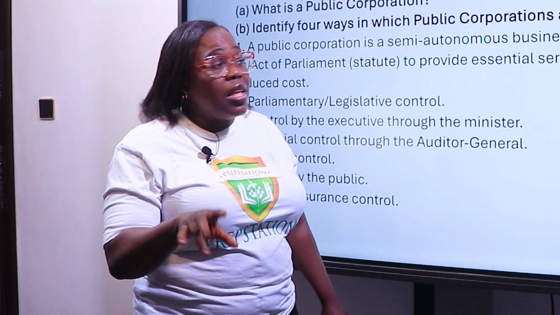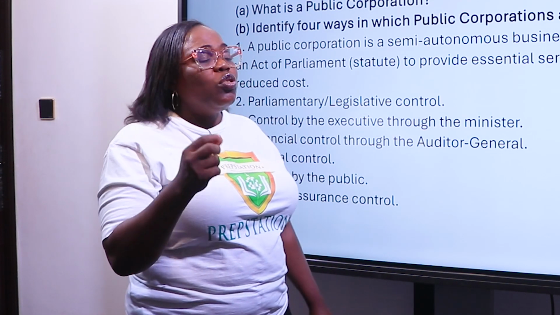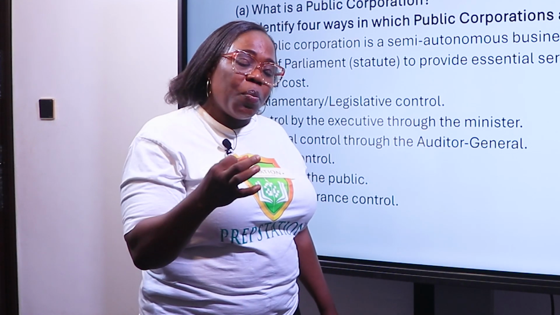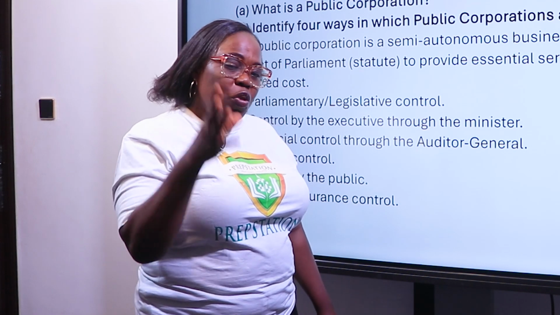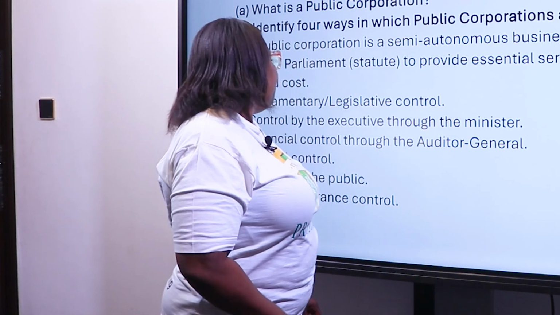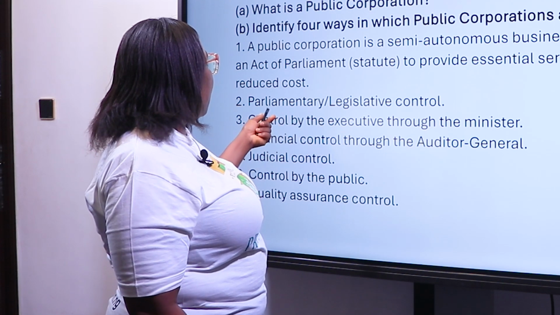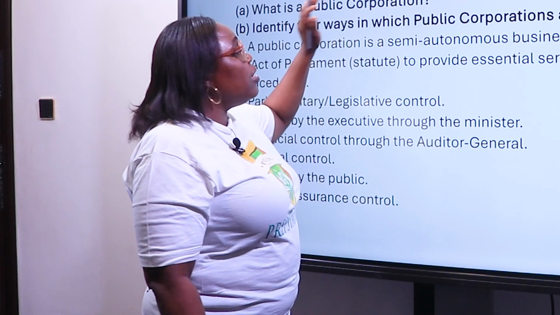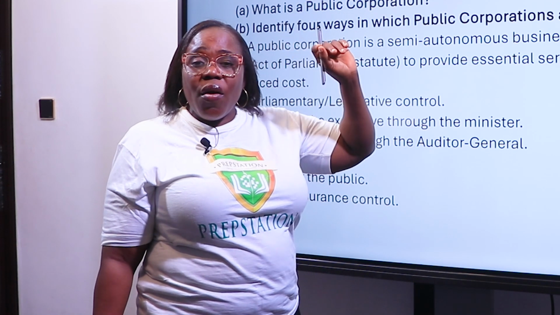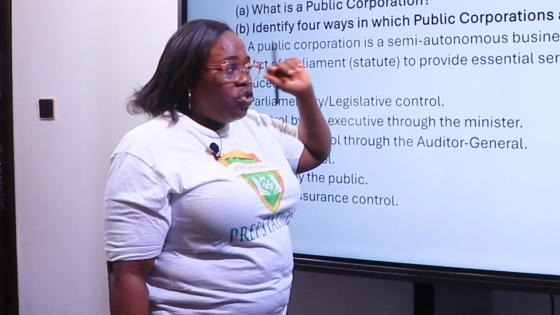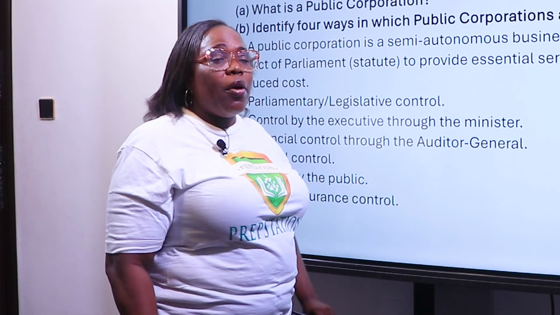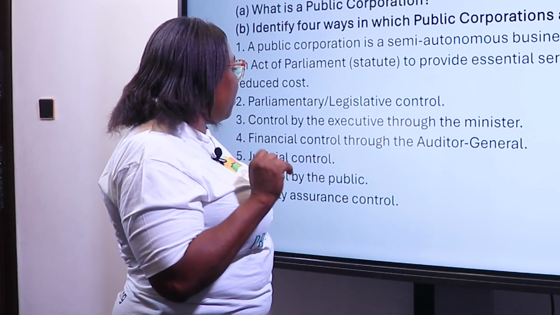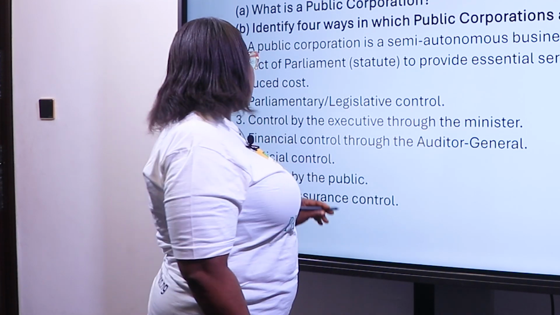It's not for profit making. And it is through the taxpayers' money. It is managed and supervised by the government using the taxpayers' money. So what do we have? It says identify. Now this question 3A is 3 marks. Definition, correct definition, fully explained, 3 marks. The remaining 4 points, each fully explained, is 3 marks each. Take note of this.